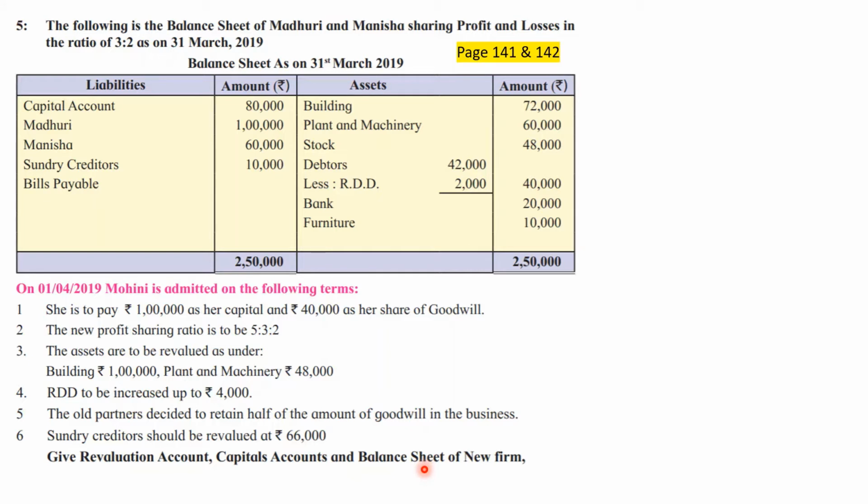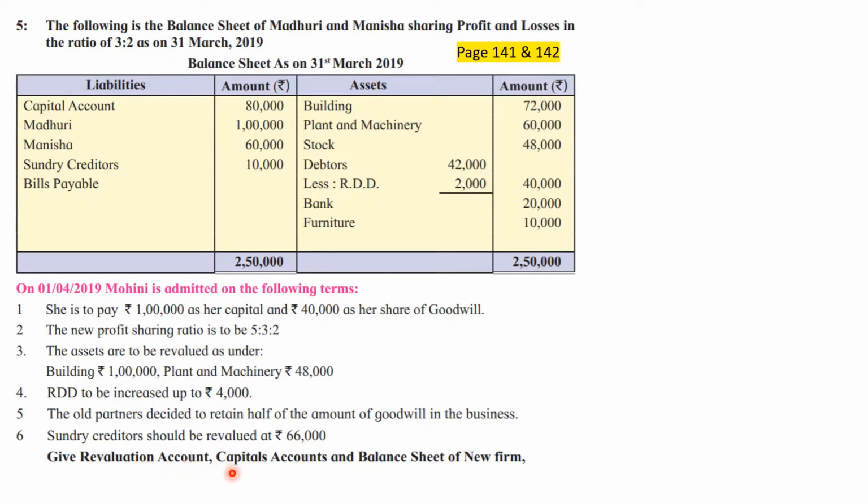Number 1, bank account, and number 2 maybe goodwill account. That will be easy for the purpose of working. So there are going to be 3 working notes. First working note as usual, calculation of ratio. Second working note, bank account, and third working note is goodwill account. Clear to all of you? And revaluation account, capital account and balance sheet are not working notes now. They are the part of main answer. Always remember, write the main answer first, then prepare working note.